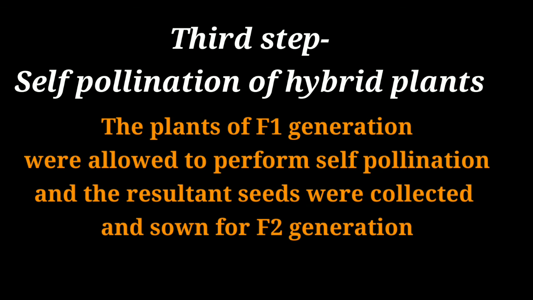When these hybrid plants were self-pollinated, the resultant generation, the F2 generation or second filial generation, gave the idea of the inheritance pattern in Mendel's experiment. We are going to discuss that in the following classes. So in today's class, we studied the various steps and reasons that Mendel adopted for his experiment.